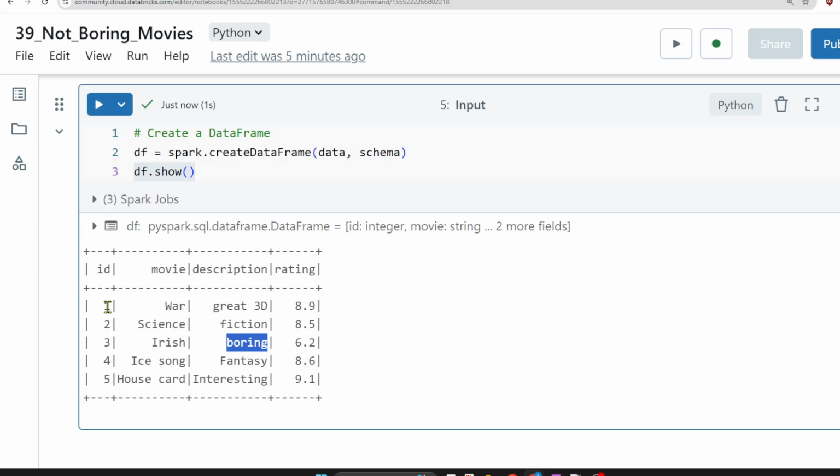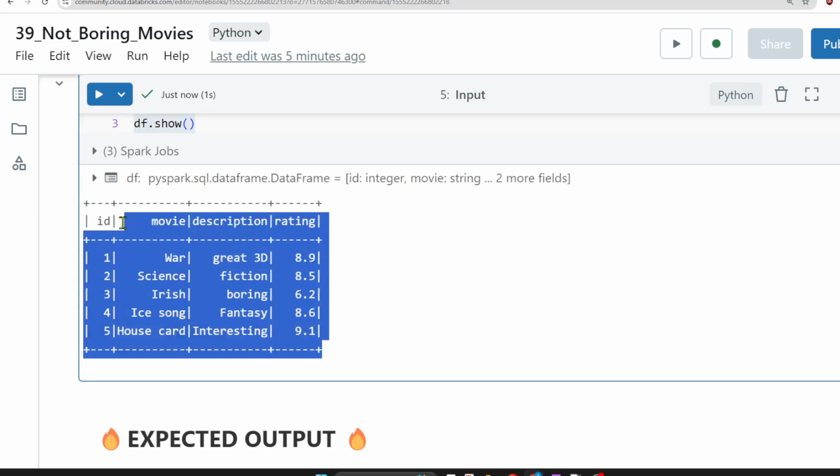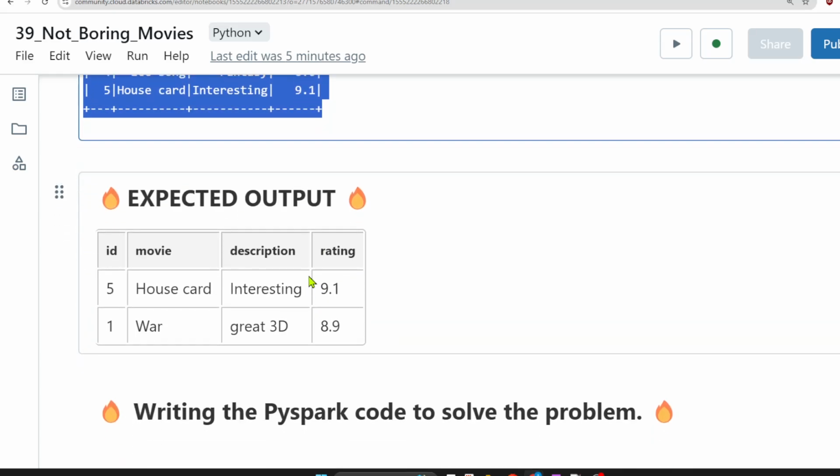That means the output should be 1, 3, 5, and for 3 the description is boring. That means 1 and 5 should be the output. And in 1 and 5 also, the highest rating should come first, so 5, 1, because we have to order by rating. This is how the input looks and this is how the expected output looks.